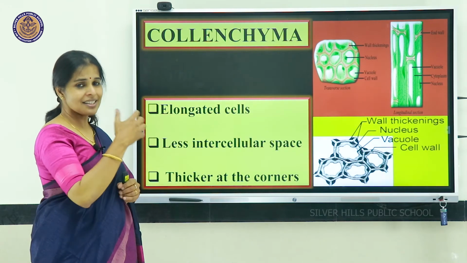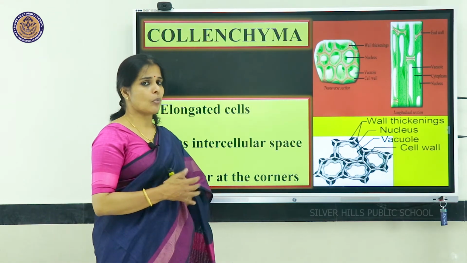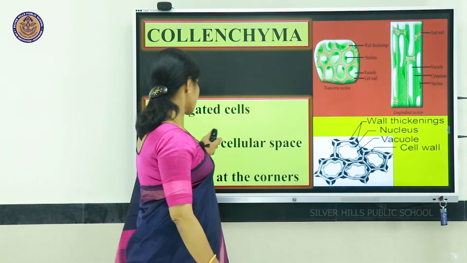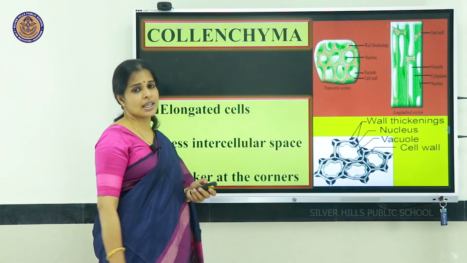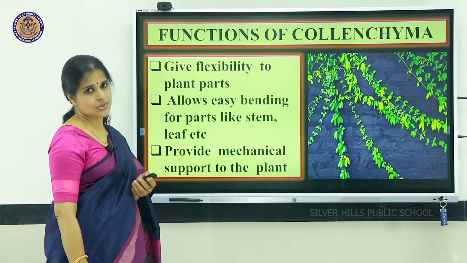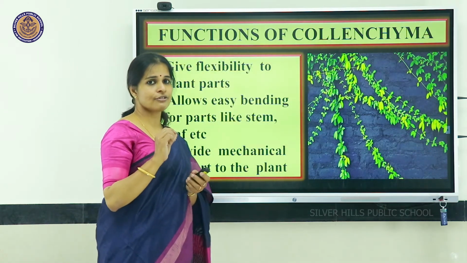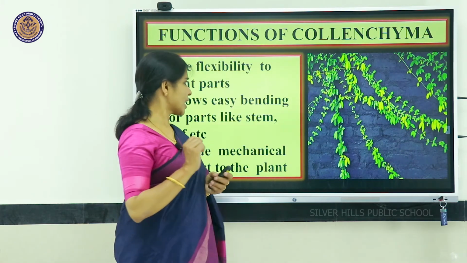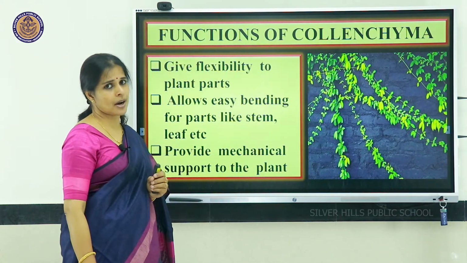So, these are the characteristic features of collenchyma. Collenchyma, when compared to parenchyma, are elongated cells and they have very little intercellular space and also they are thicker at the corners. Now the functions. It is generally seen in creepers, climbers, etc. These tissues help in maintaining flexibility. It is giving flexibility to plant parts.